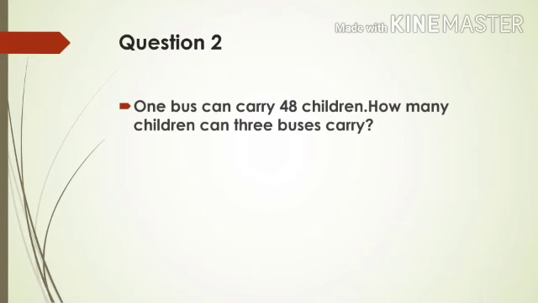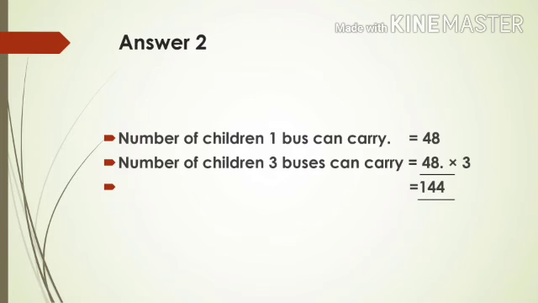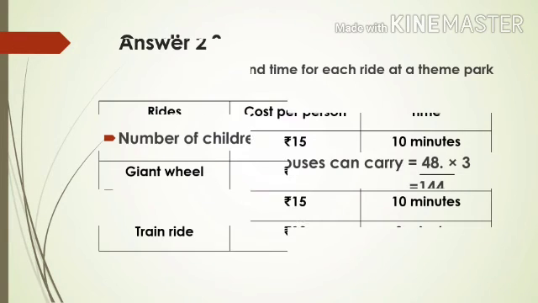Good. Now, look at the second question. One bus can carry 48 children. How many children can three buses carry? So already we know if they have given the value for one item and asking for many, you have to multiply. Here the answer will be number of children one bus carry is 48. So number of children three buses can carry is you have to multiply 48 by 3. So if you multiply properly, you are getting 144. So three buses can carry 144 children.